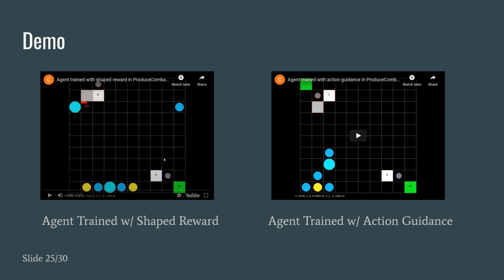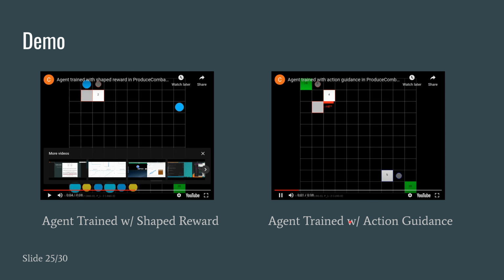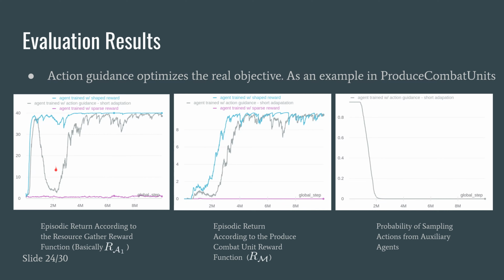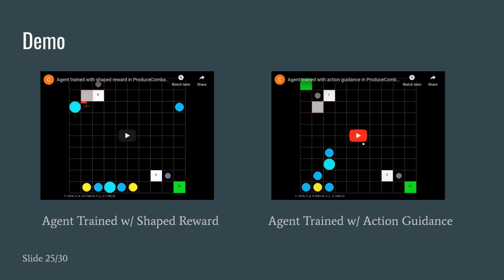And then when we see the behaviors they learn in action, so this is the agent trained with shaped rewards, and we found that it only produces combat units once all of the resources are exhausted. In comparison, the agent trained with action guidance is able to produce combat units and harvest resources concurrently. This is a much more desirable behavior because should the enemy come early, the agent will have enough combat units to defend. And it is because of this performance drop that the main agent of the action guidance agent starts to optimize against the real objective of producing combat units instead of optimizing against the shaped reward of harvesting resources and producing combat units.